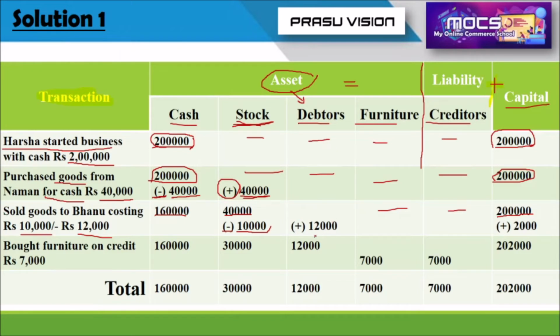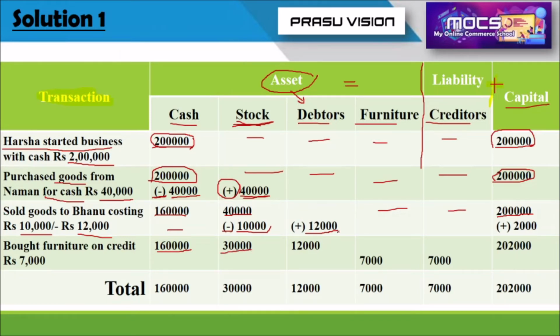So the value of debtor increases. You know very well, debtors are current asset which can be converted into cash within 1 year. So the value of debtor is increasing rupees 12,000. There is no change in cash because that transaction is a credit transaction. We are taking over the 1,60,000. Here 40,000 minus 10,000, we will get the value 30,000.